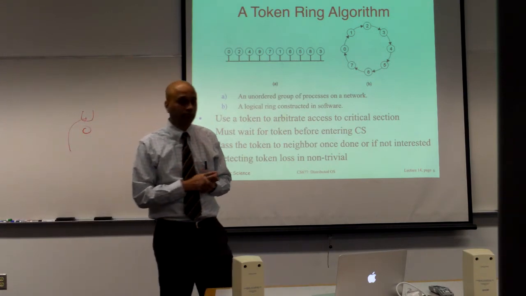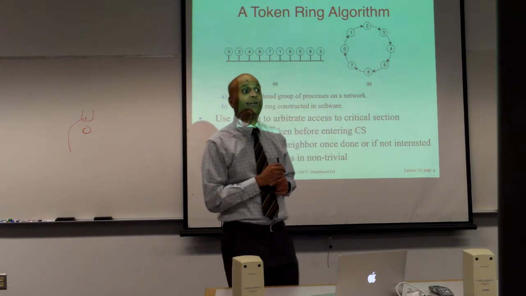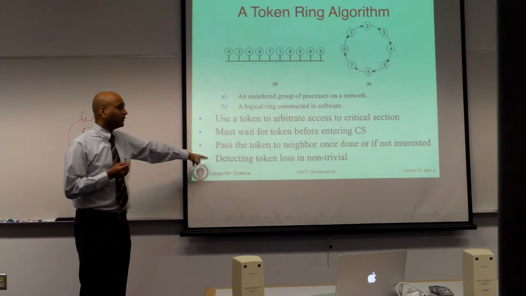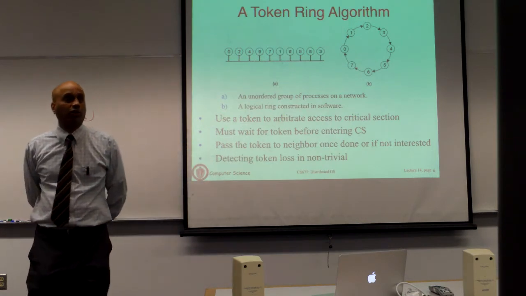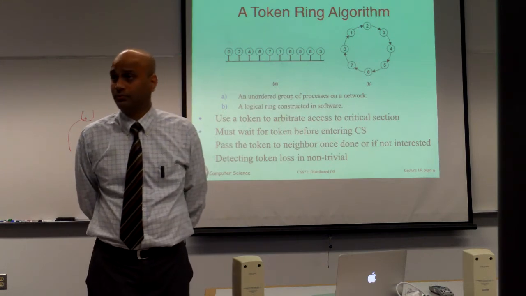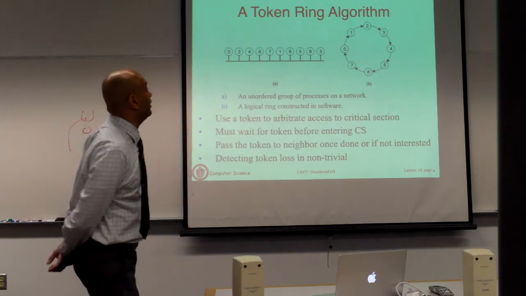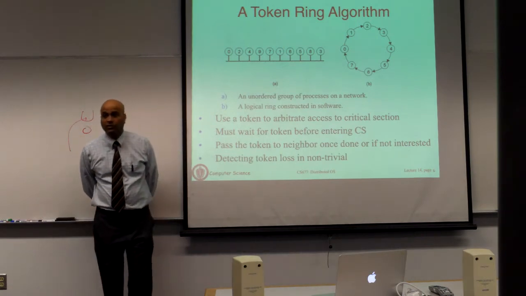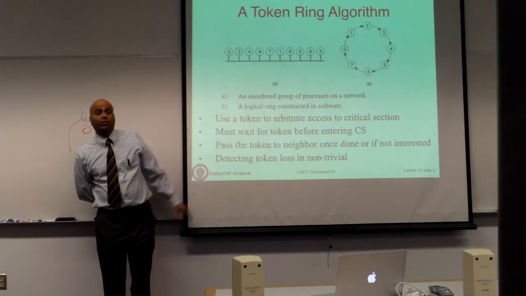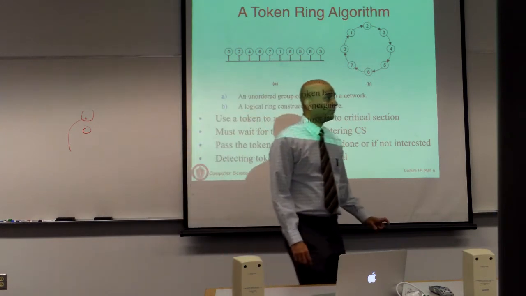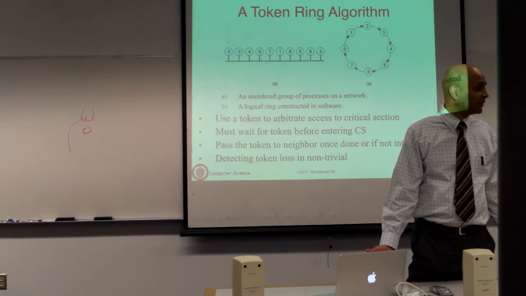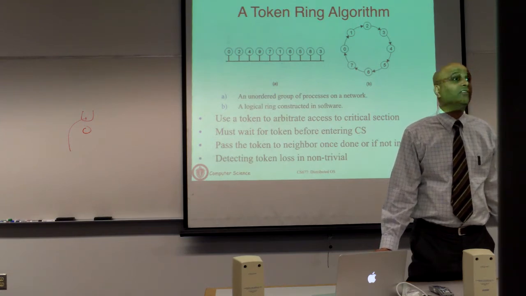Is that clear? There are certain interesting aspects of this that I'm not going to go into, but I just want to mention them. If the token packet is lost, the token packet is a distinguished packet in the system, and it gets lost for some reason, what do you do? Because if you just sit and wait, the token is not going to come to you. Now detecting a loss of the token is a non-trivial problem, because you cannot distinguish between a lost token and some process that has simply entered a long critical section. So how do you distinguish between the two cases?